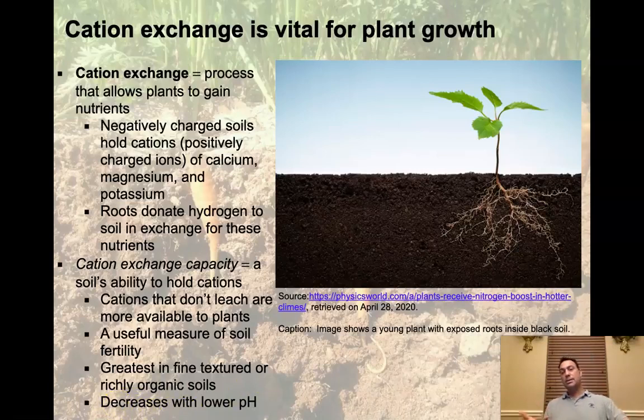And the reason why that happens is, if you remember, the lower the pH, that means the more protons or the more hydrogen is already present in that material. So if a plant is already coming into the soil and the soil's got a very low pH, which means it has a large number of hydrogens, it doesn't necessarily want to do that exchange because it's already saturated or has plenty of hydrogen already. So it's not going to allow that to happen. So very acidic soils, it turns out, will have very low fertility because they have a very low cation exchange capacity.